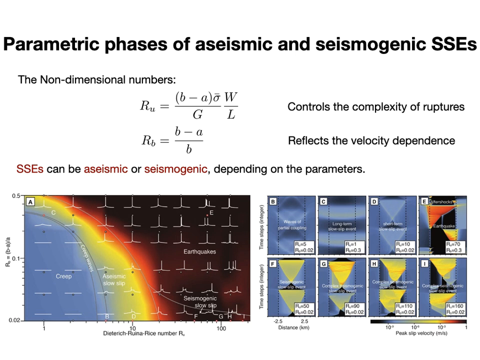The very left domain is the stable creeping, which is accommodated when Ru is around 1. Next to the creep subdomain, there is a thin area. We call it creep waves, or the waves of partial coupling. This behavior describes a specific kind of creep, when the creep velocity can sometimes be slower or faster. So they are basically very long-term slow slip events with no gap between two cycles.